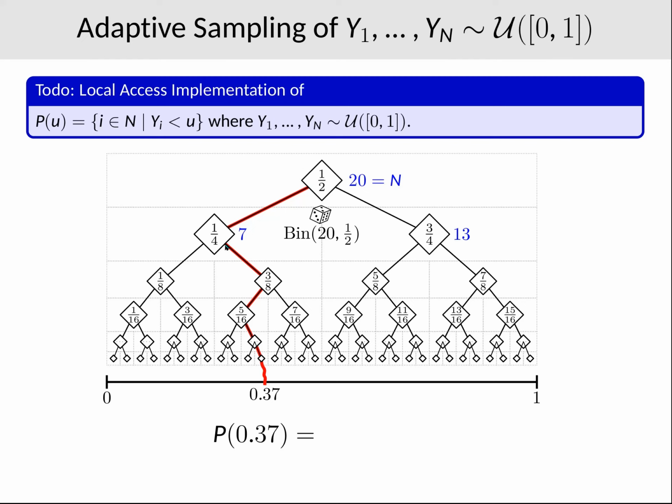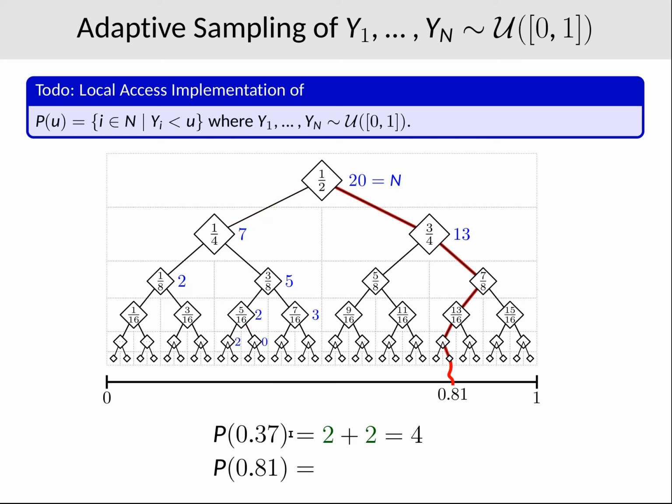And then the next question we ask is how many go through this node? And again, this has binomial distribution, now with parameter 7 and 1/2. And we sample that as well. And we go on sampling like this until after an expected logarithmic number of steps, we have a 0 on our path. And then the answer to the query is simply the y's that have somewhere taken a left where we have taken a right. So here the answer is 2 + 2 = 4.